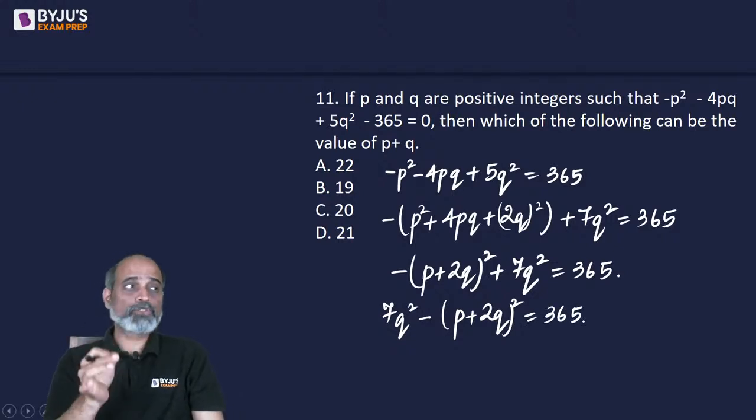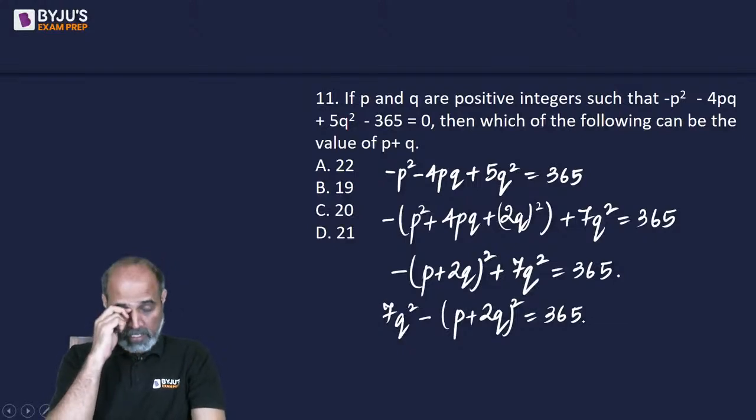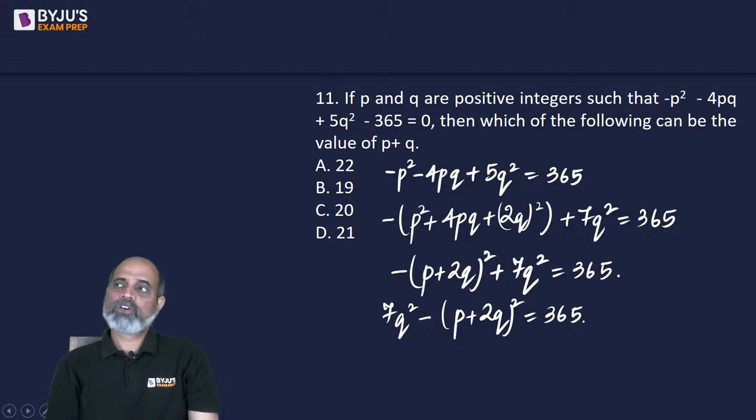Now, q is supposed to be a number, right? Such that 7 times of that number का square should be 365 या उससे ज़्यादा. वैसे उससे कम भी हो सकता है, नहीं?